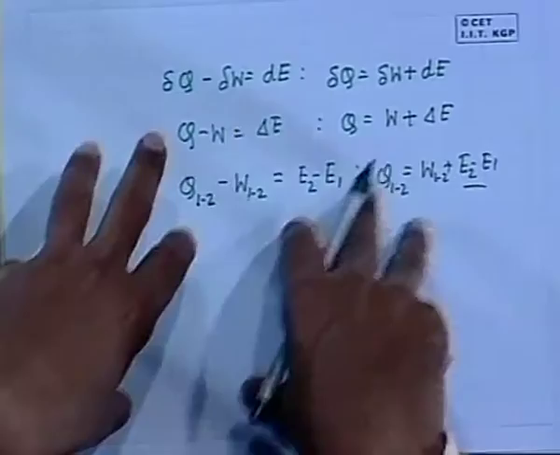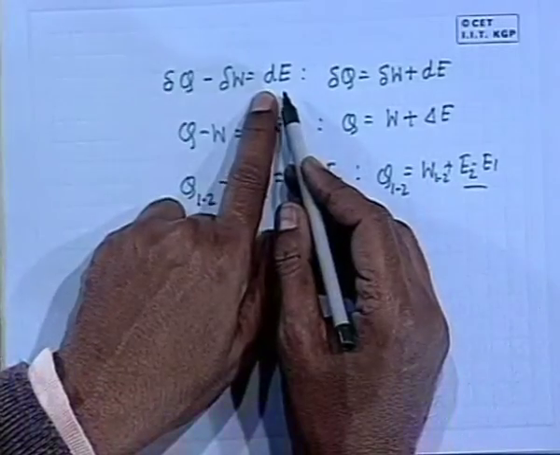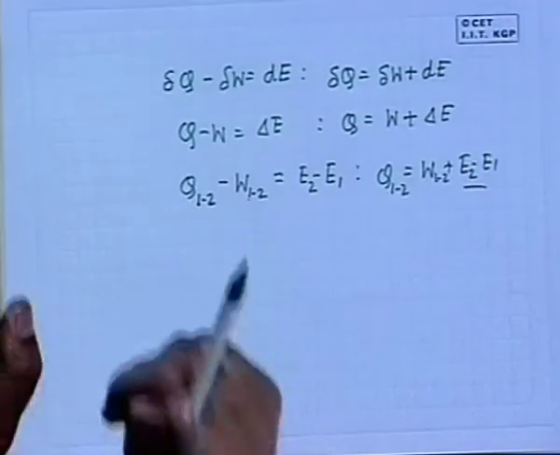Now, mathematically this is arrived at. Physically also it is true that in a system executing a finite process, if I give some amount of heat and if I take some amount of work, their balance has to be stored within the system. They are not necessarily equal, they may be equal, in that case dU will be 0. But if they are not equal, then their balance has to be stored.